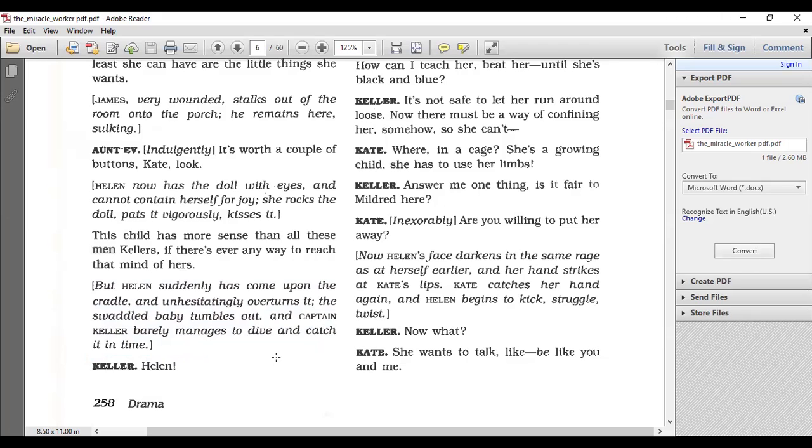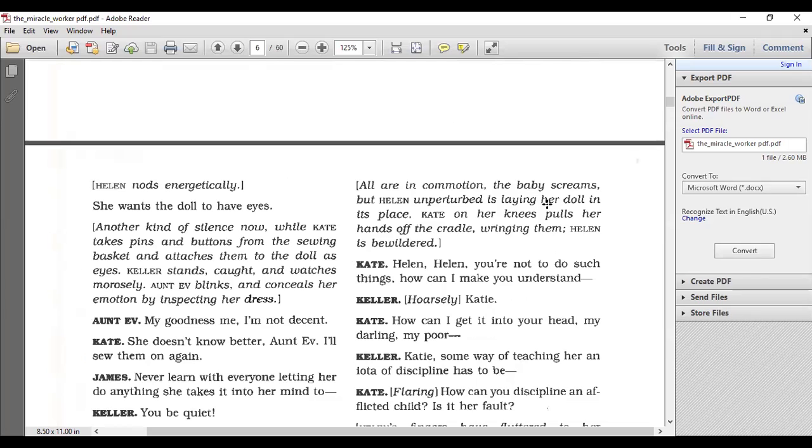Again, we see her here acting out of control. All are in commotion. Commotion means noisy, disturbing. The baby screams, but Helen, unperturbed, is laying her doll in its place. Kate, on her knees, pulls her hands off the cradle, wringing them.